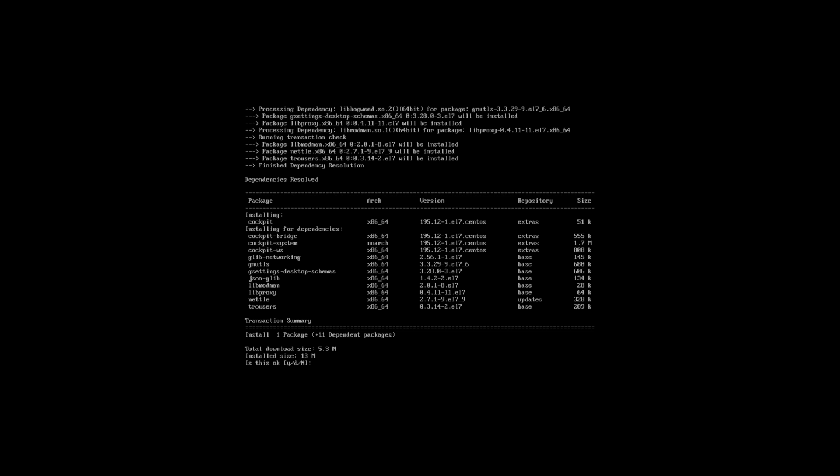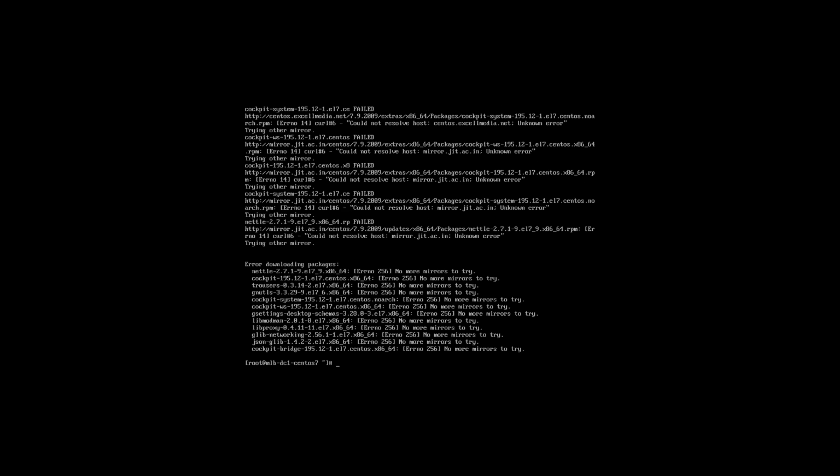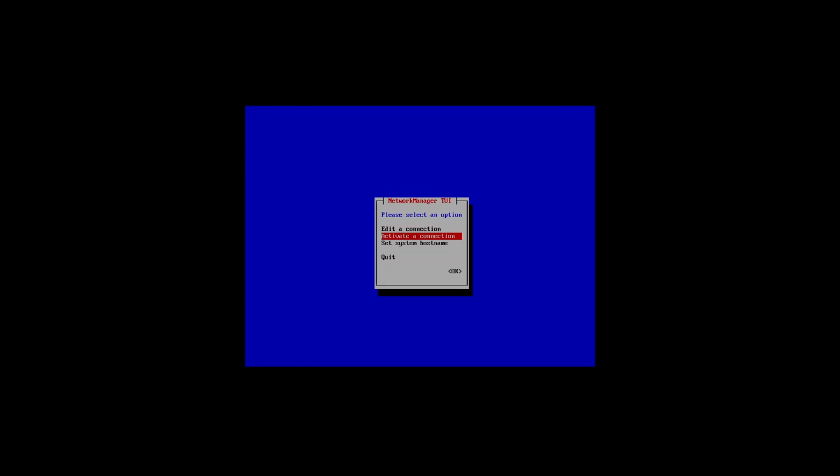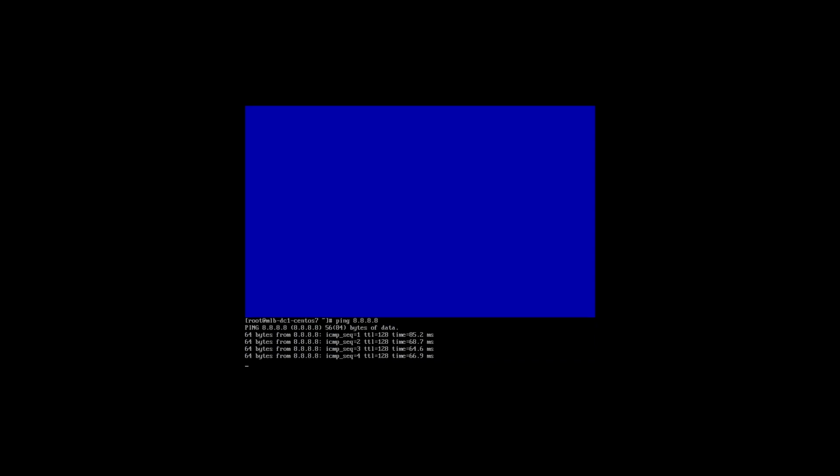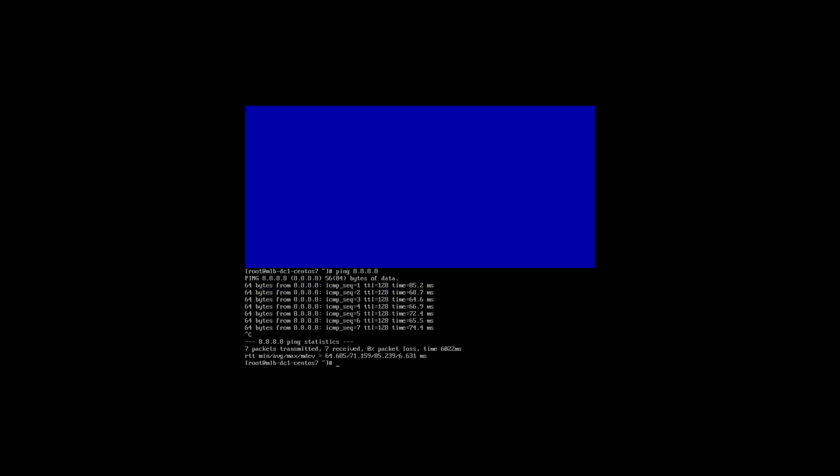At this point you have to give yes to download the necessary files. If you are getting a "trying other mirror" error, that means you have no active connection to the internet. So I'm going to check it. Activate connection. Yes, I have disabled my net. So I'm going to enable the net, go back to the terminal, and try to ping Google so I can get a clear idea that I have a connection. Yes, you can see it is pinging successfully, so it means that I have an active connection.